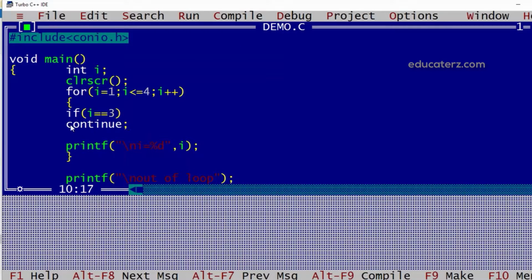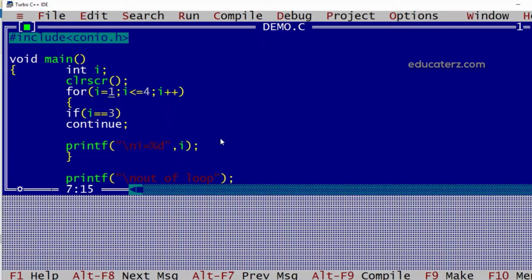So we can say that if I give break, control comes out of the loop, that is the first statement after the loop will be executed. If I execute continue, it makes it continue with the next iteration of the loop, bypassing the statement which is provided after continue.